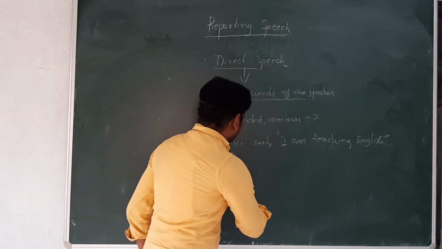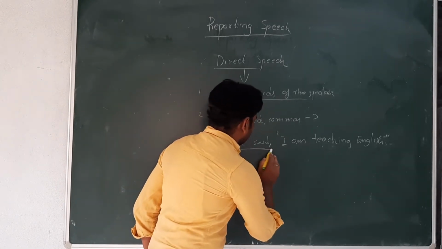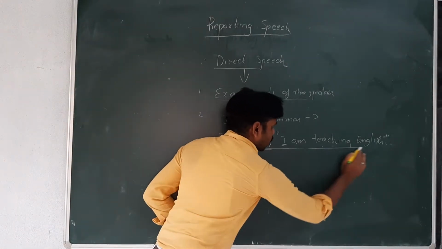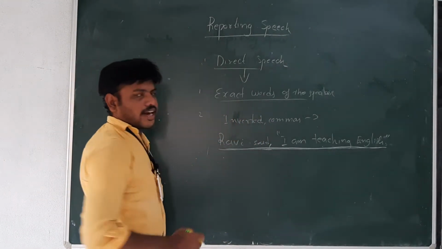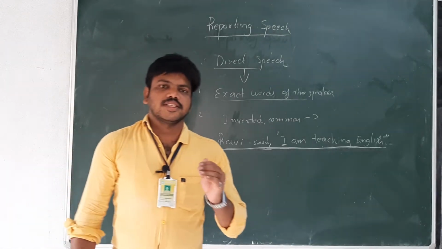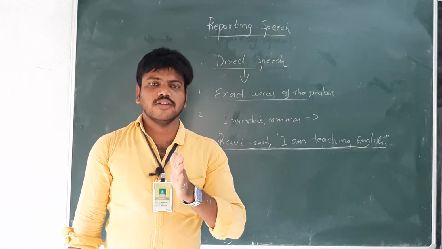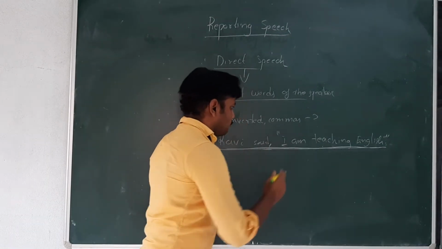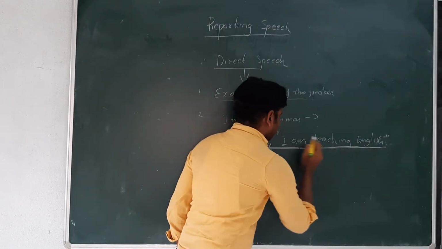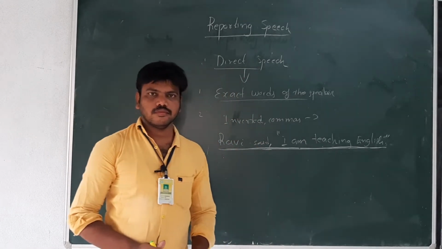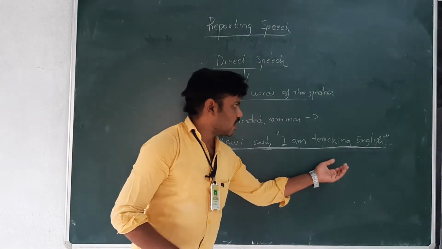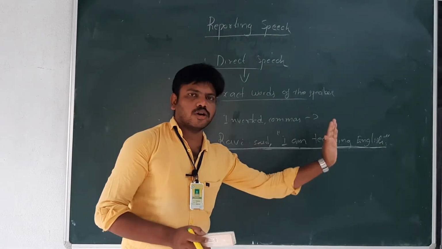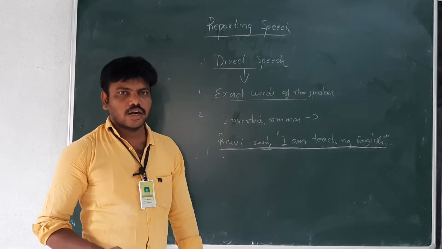This is called direct speech. A simple way to identify direct speech: when we see inverted commas, "I am teaching English," enclosed within inverted commas, this is called direct speech.